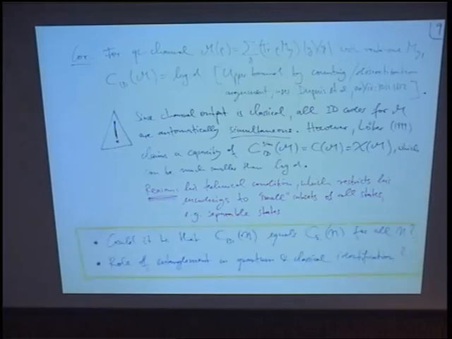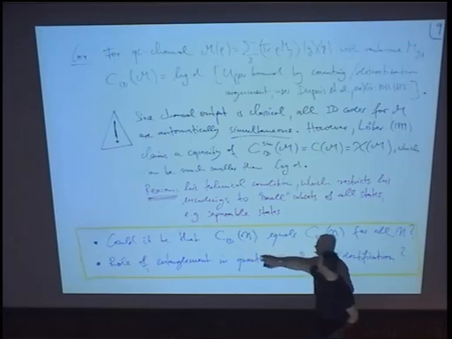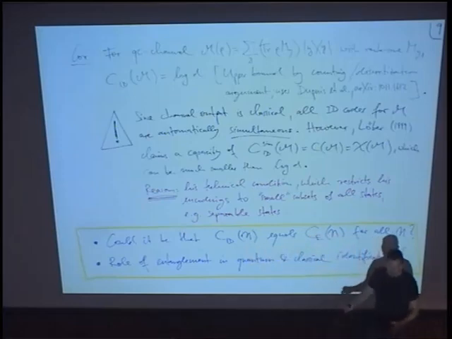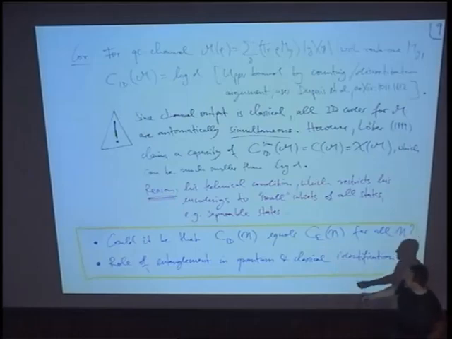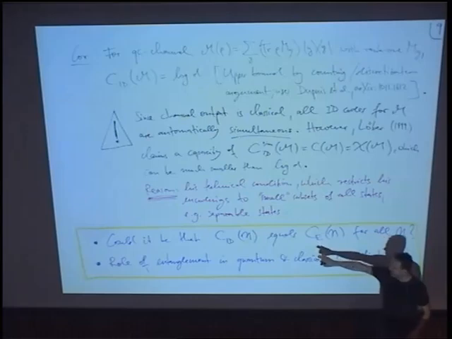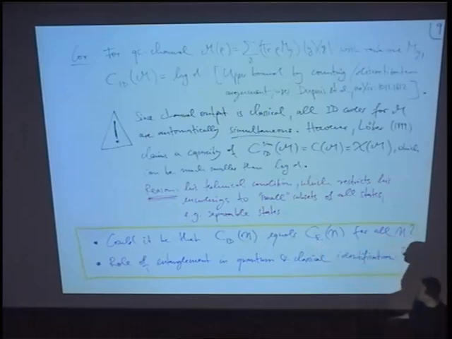So, and here are my two favorite open questions. From all we know, it could be that the identification capacity of a noisy channel is equal to the entanglement assisted one, in the sense of the maximum quantum mutual information. I don't know operationally what these two things have in common, because here we need entanglement and there we don't. But that would be very nice to show, because we would finally get a formula for this, even though it would be a bit of a disappointment because it's again something we know already.